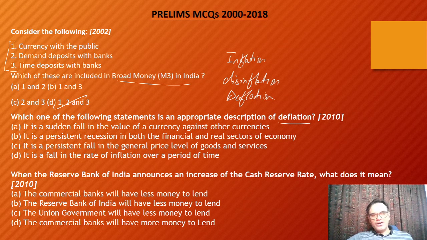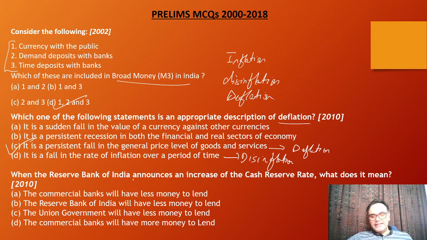So it is a sudden fall in the value of currency against other currencies. That is exchange rate, unrelated. It is a persistent recession in both real and financial sectors. No. It is a persistent fall in general prices or price levels of goods and services. And it is the fall in rate of inflation over a period of time. So this is deflation and this is disinflation. Okay. So very tricky question by UPSC. Answer to this question is C.